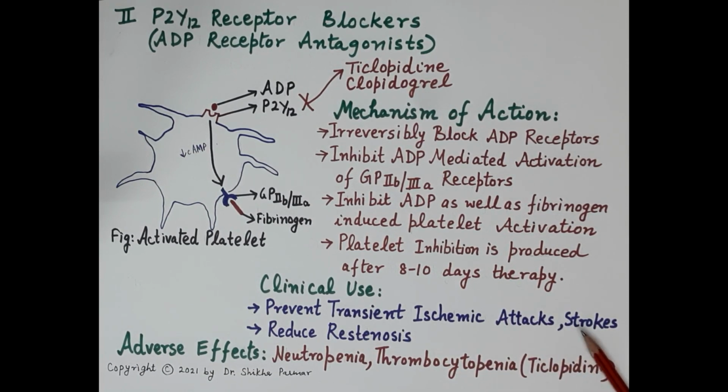These drugs also prevent stroke, and by inhibiting the formation of thrombus, they prevent unstable angina. They are found to be useful in the prevention of intermittent claudication. They also reduce restenosis after percutaneous coronary intervention and stent thrombosis. Now, adverse effects: ticlopidine produces adverse effects like neutropenia and thrombocytopenia, and because of these serious effects, the use of ticlopidine has declined.